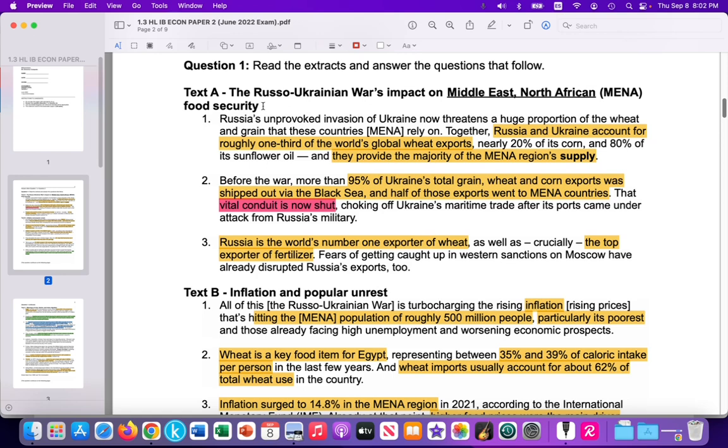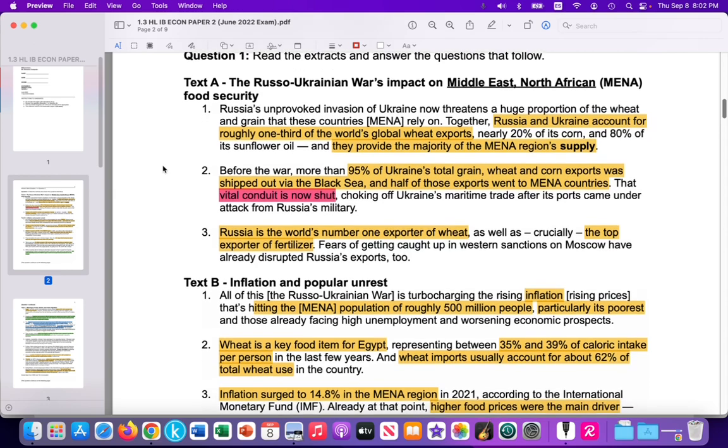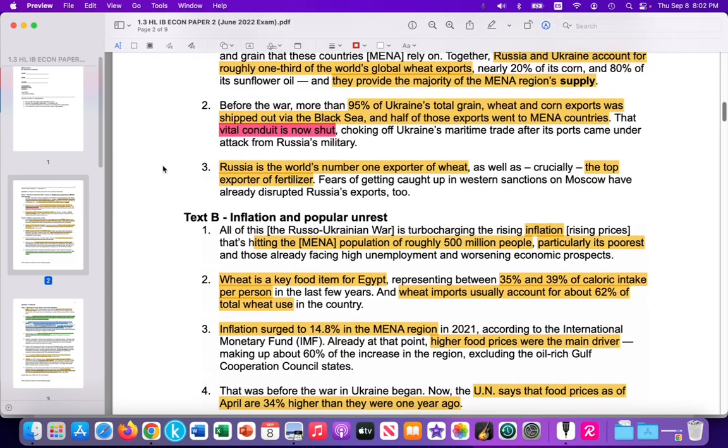Again, here, this article, text A, is highlighting how the Russian-Ukrainian war is disrupting wheat supplies into the global market, where Russia and Ukraine account for 1/3 of the world's global wheat exports, and Ukraine not able to export via the Black Sea, and sanctions against Russia by developed nations also reducing the available global supply of wheat into the world market. All right, so when you read that, you should immediately think this is a supply shock, that the supply curve will shift in.